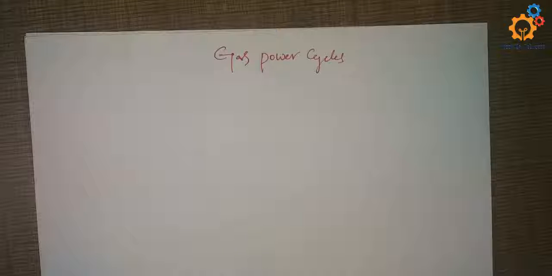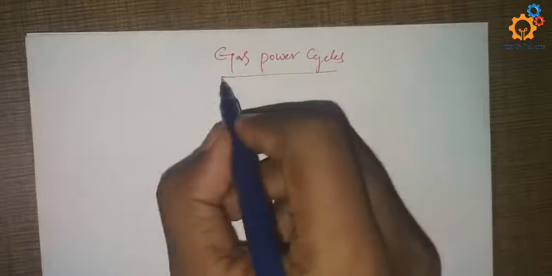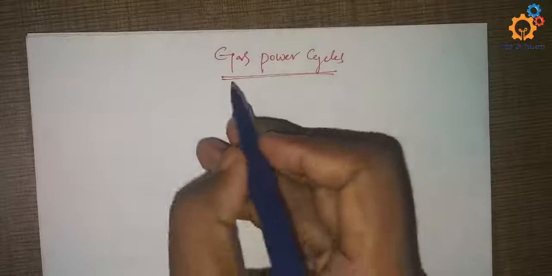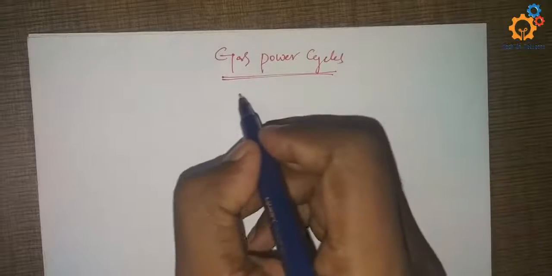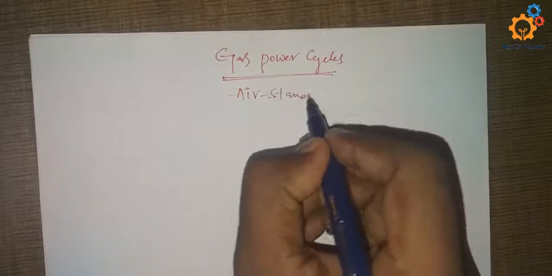In the previous video, we discussed the ideal gas equation for different thermodynamic processes, right? And now we are ready for calculating the efficiencies of all gas power cycles. These gas power cycles are also known as air standard cycles.